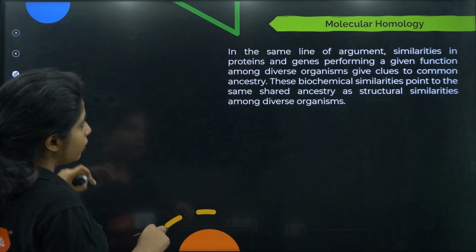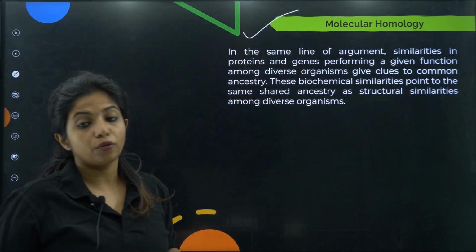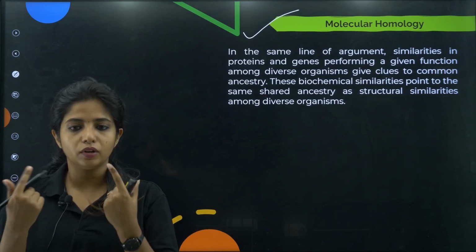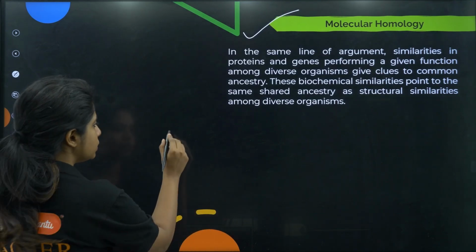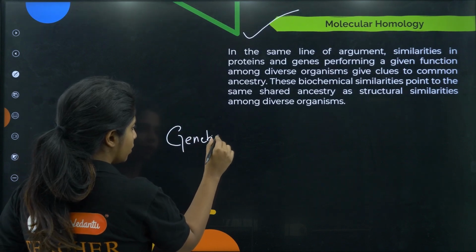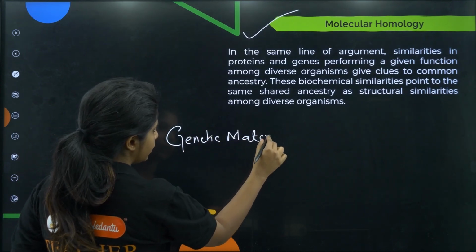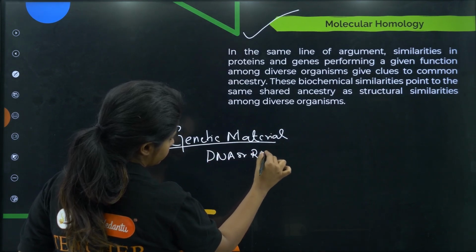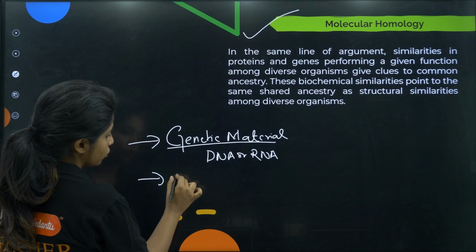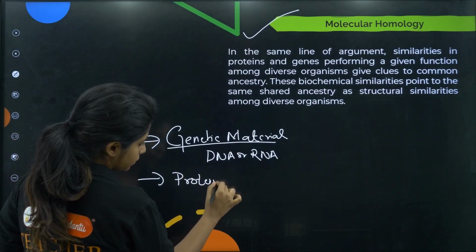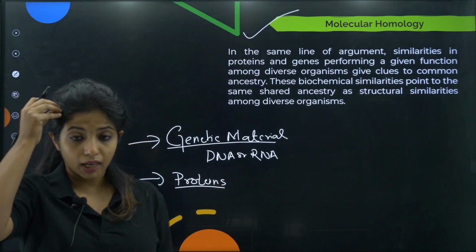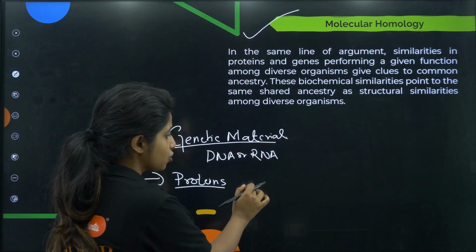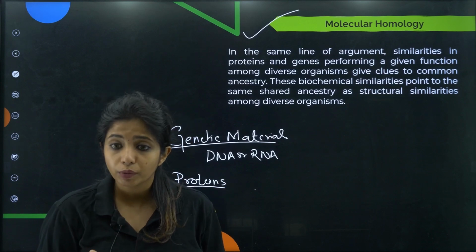Now comes another evidence, that is molecular homology. Before going into natural and artificial selection, I will just talk about this very small thing, and then we'll go ahead. So children, we all know that we all have genetic material, agree? Every organism that you see has genetic material. It could be DNA, it could be RNA, whatever it is. Apart from genetic material, we also have proteins, proteins for hair, proteins for an eye, everything is there, right? So this is common between all organisms. How can something be common between all organisms?